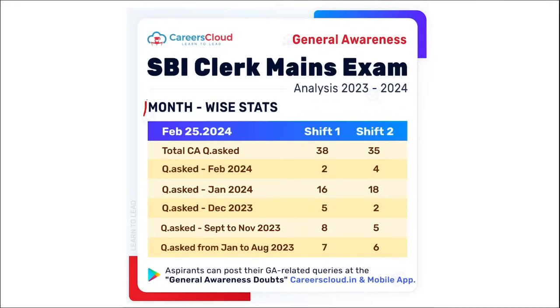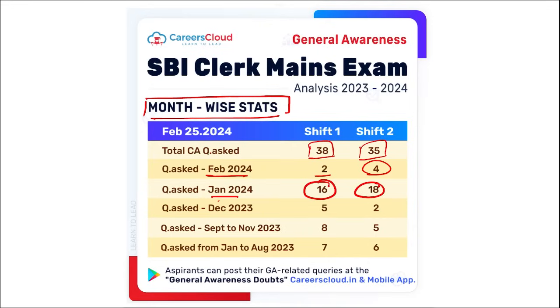Then if we look at some of the month-wise stats, like on monthly basis, what are the questions that were asked, and we have covered those questions. So the total number of questions were 38 and 35 respectively for 25th of Feb for shift 1 and shift 2. And here we can see that for Feb month of 24, 2 questions and 4 questions were asked.